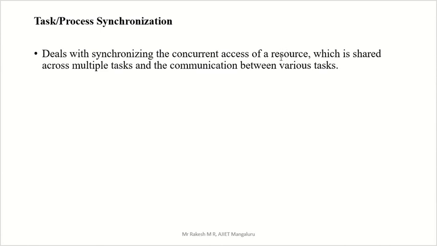No, that is not possible. Both processes should access different resources, but they are fighting for only one resource. So how is that resource allocated to a particular process? We have two processes but one resource. How to allocate that? For that, the process synchronization concept is required, which is shared across multiple tasks, with communication between various tasks, that is, various processes.